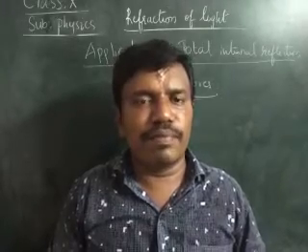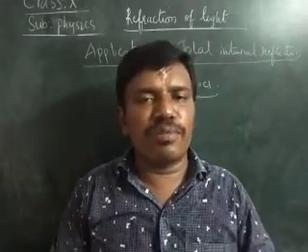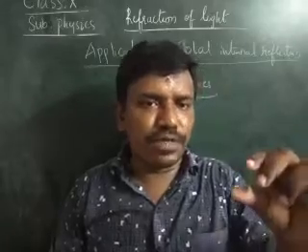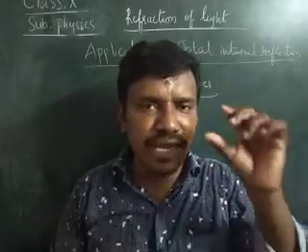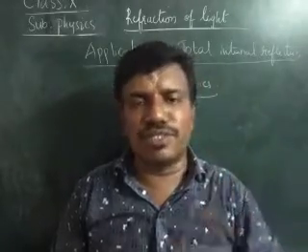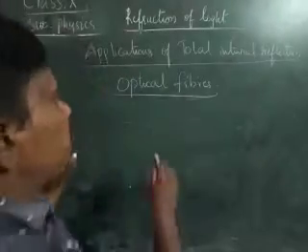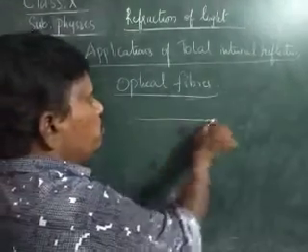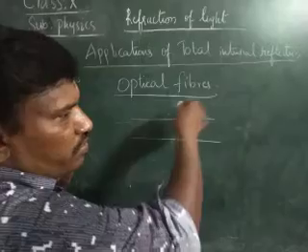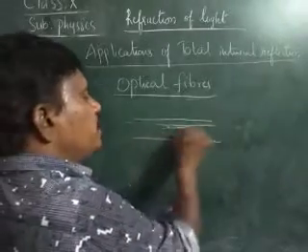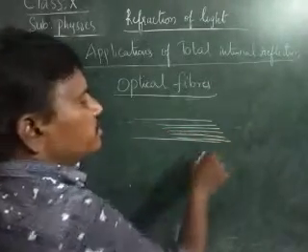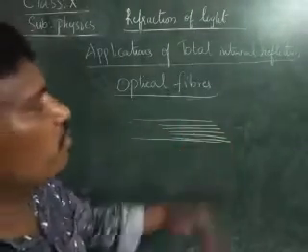Therefore optical fiber, optical means optically the light is traveling through the fibers. And from these optical fibers, normally on the roads we can see a bunch of wires. In this many wires will be there. This is an optical fiber.